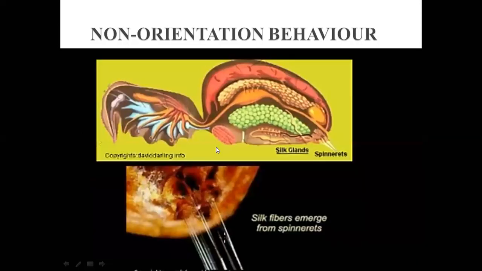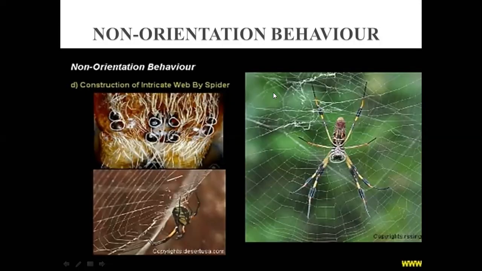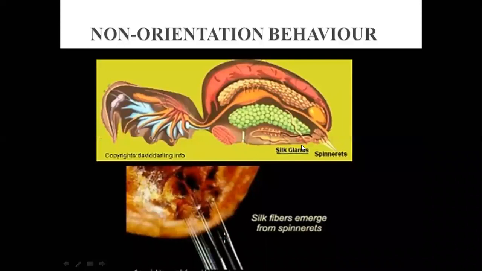If we see the structure of this part closely, you can see these are the spinnerets. These are the leg-like structures, and they make the webs.